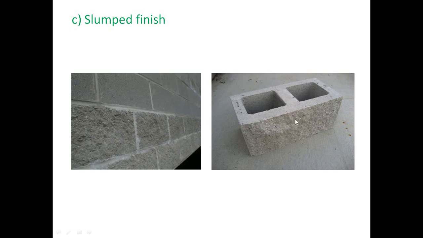Here you can see the slumped finish. Again, if you are going to do plastering on this, it is advantageous, because the bonding between the plaster and this type of slumped surface finish is very good. Again, it depends on the requirement of the architect, the owner of the building, society, and industry. So according to the requirement, different types of surface finishes are there. So this is about the slump finish.